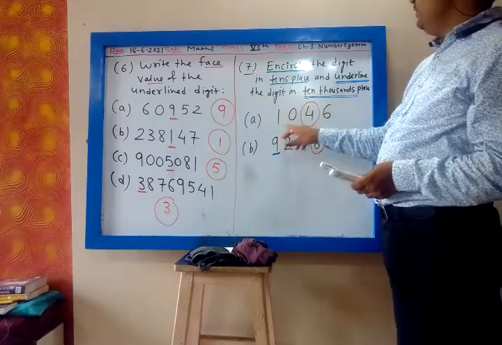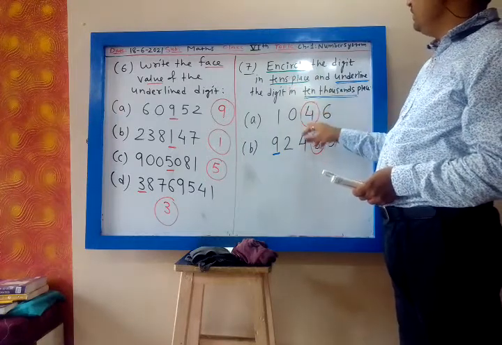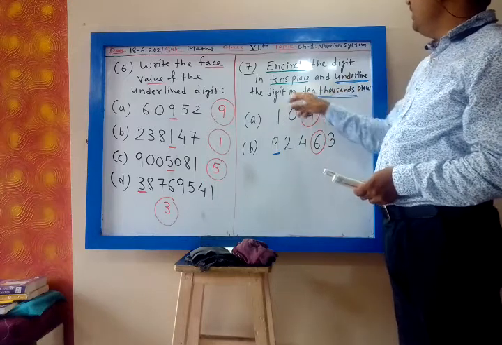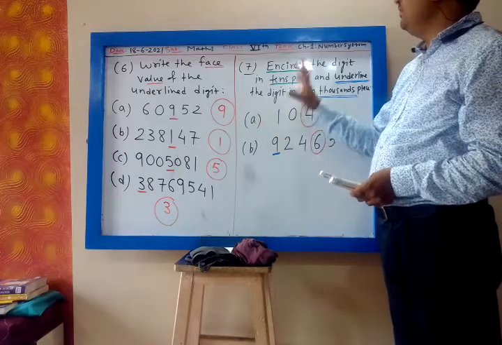First question is 1046. In this number you have to encircle the tens place and underline the 10,000 place. In 1046 there is no 10,000 place, so we leave it blank.